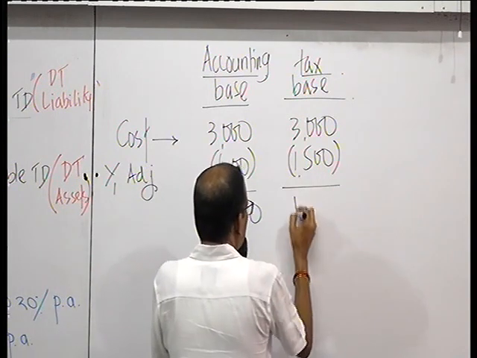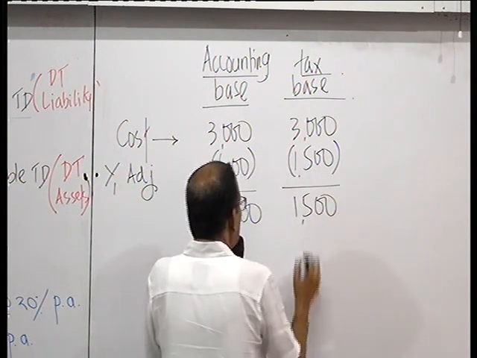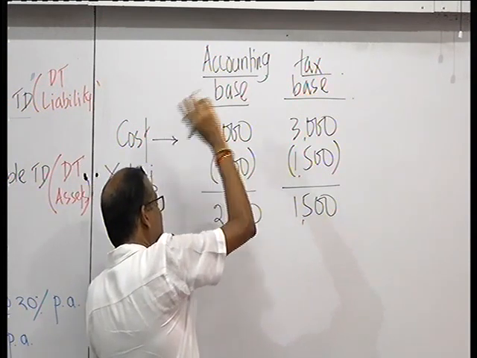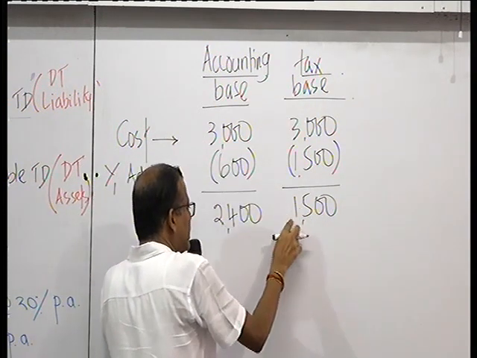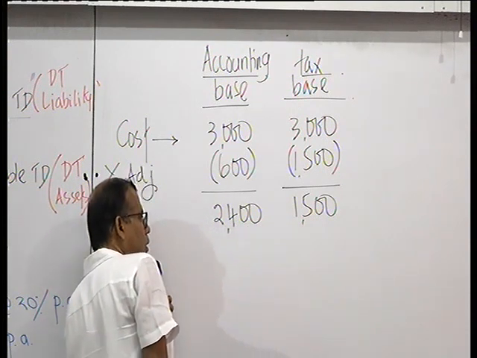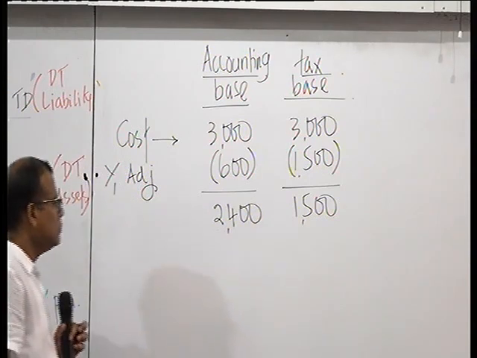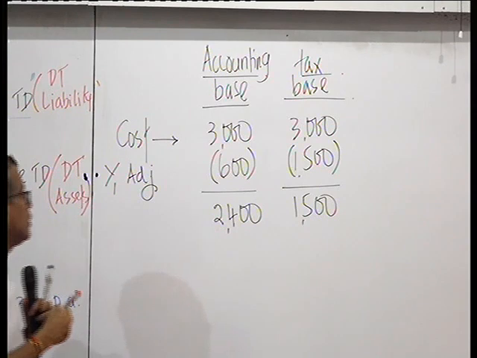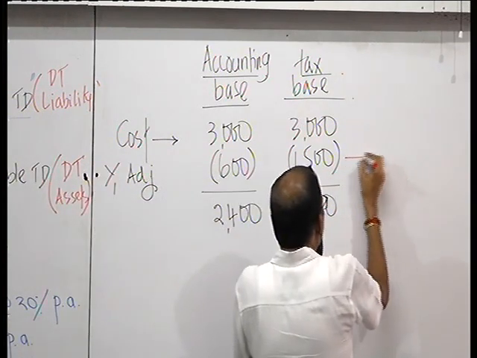This is 1,500. So the value of the asset in tax base is lesser than that of accounting base. Now this difference, you have a benefit of 900.